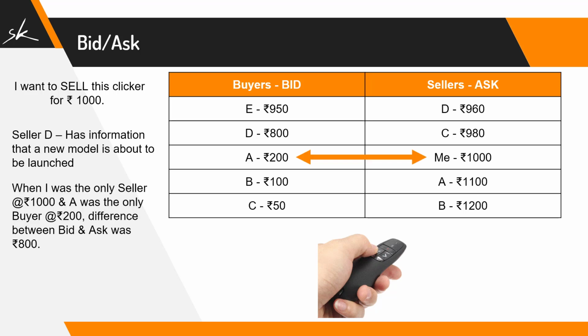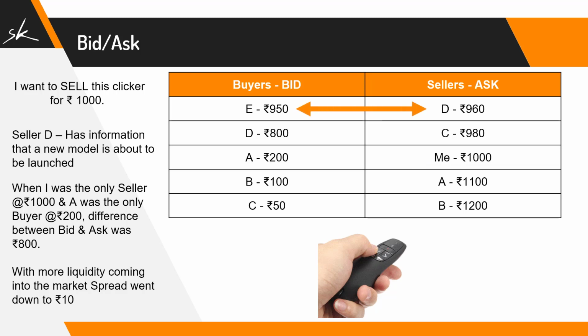Now if you look at this, when I was the only seller at 1000 rupees and A was the only buyer at 200 rupees, the difference between the bid and ask was 800 rupees, which is called your spread. But as and when more liquidity started coming into the market, the spread started going lower and lower, and as of now the spread on this clicker is just 10 rupees.